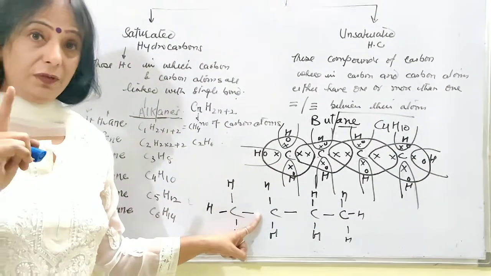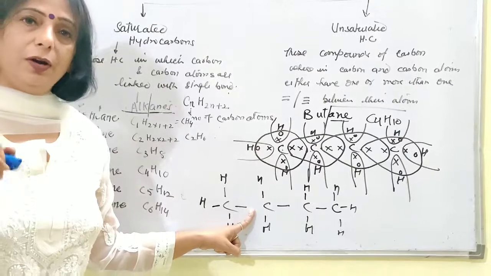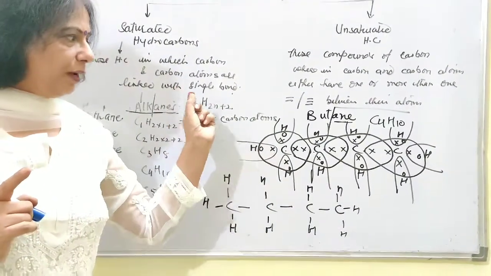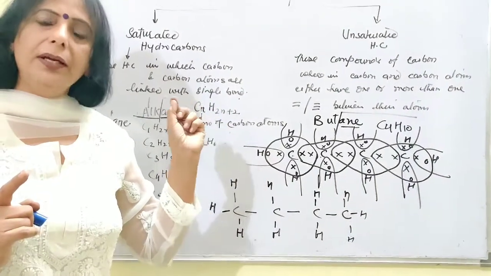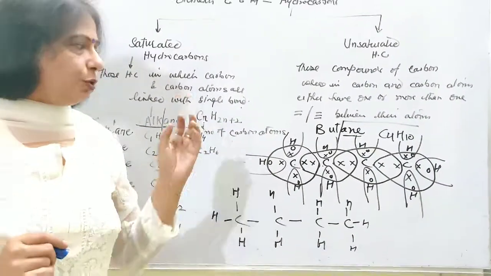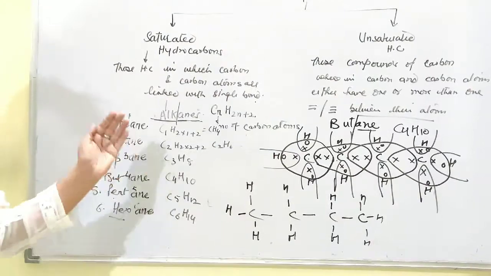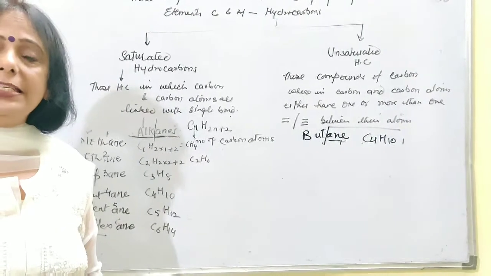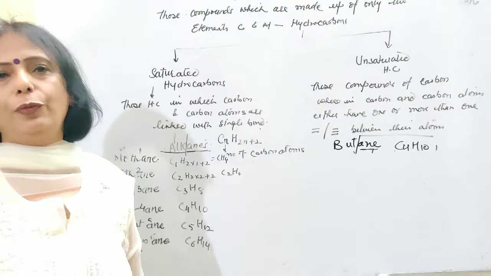If somewhere you will be exceeding more than 4 bonds, that means you are wrong. So you have to be very specific while doing this job, and you have to be very specific while drawing the electrons also. Okay, so this is about the alkane series. Now alkanes are present in the cyclic form also.